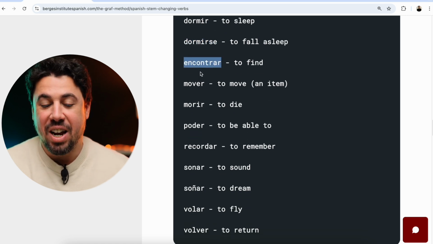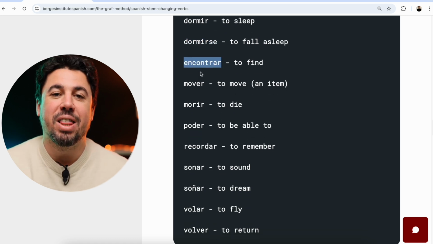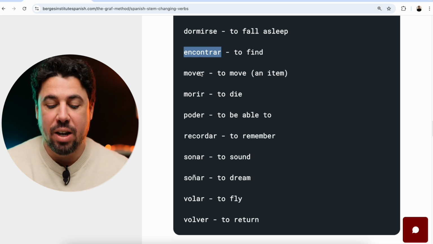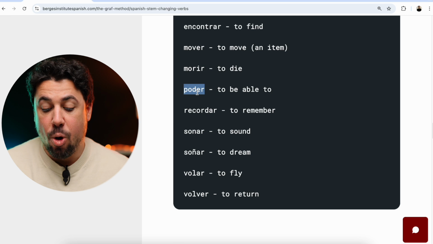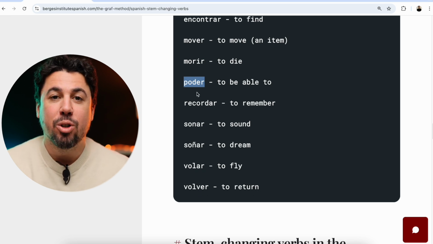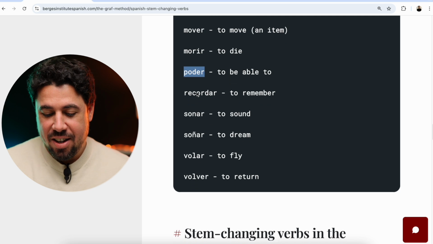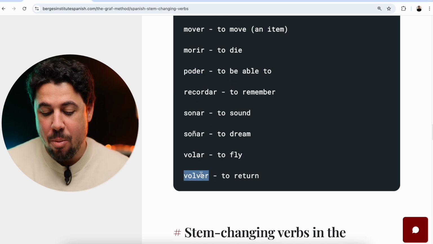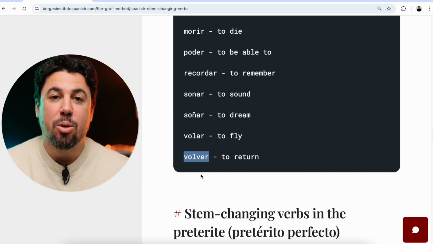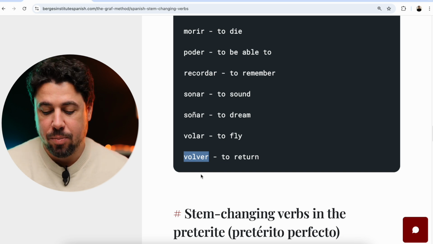Let's try encontrar, to find. Encuentro, encuentras, encuentra. Encontramos, encontráis, encuentran. Let's try poder. Puedo, puedes, puede. Podemos, podéis, pueden. And let's try one more. Let's do volver, to return. Vuelvo, vuelves, vuelve, volvemos, volvéis, vuelven.